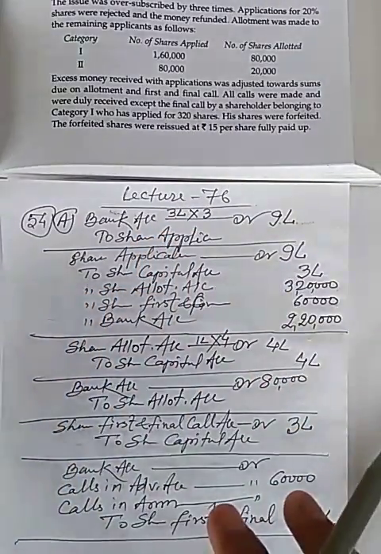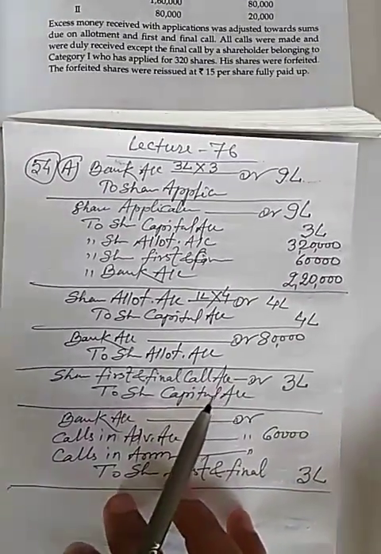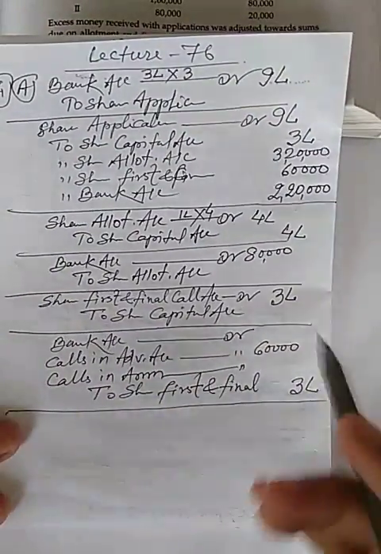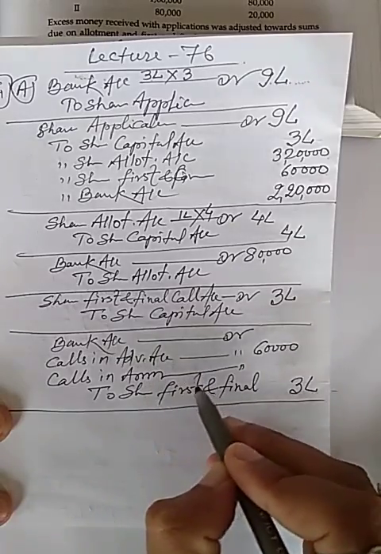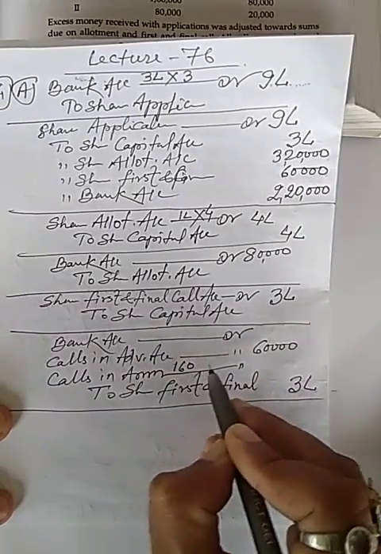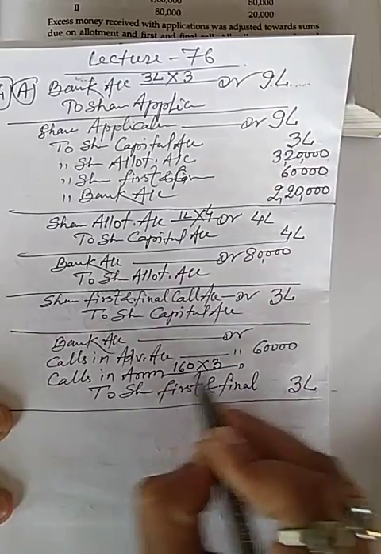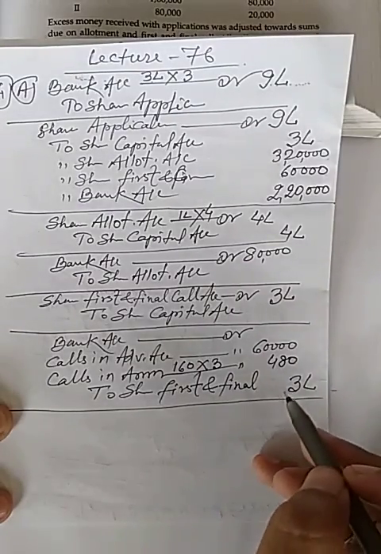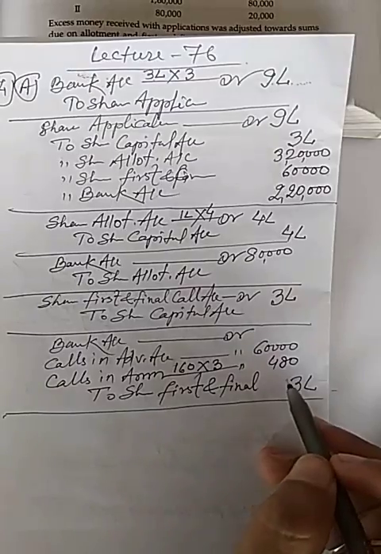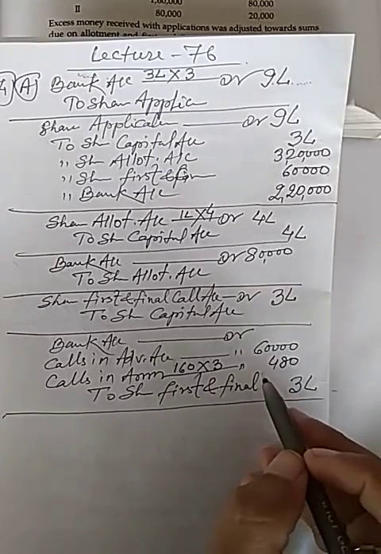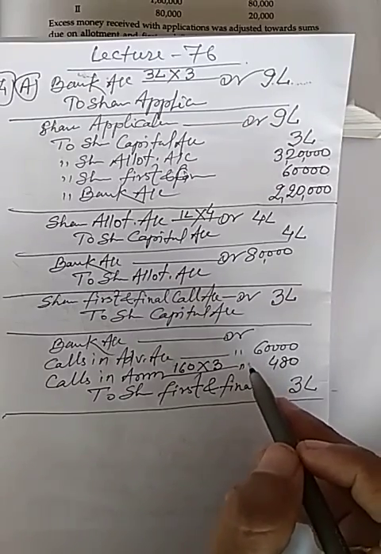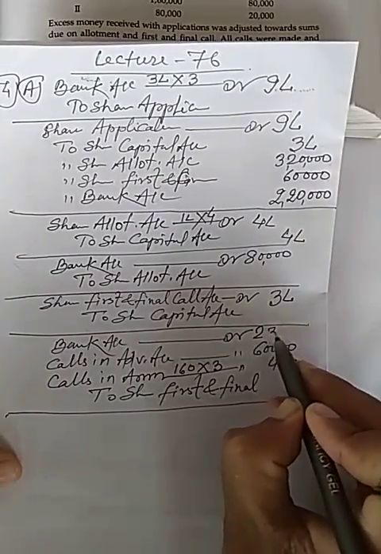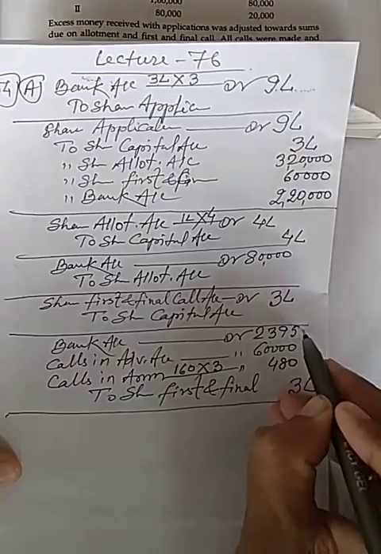So we can say that only on 160 shares first and final call money was not received. So it will be calls in arrears on 160 shares at the rate of 3 each. It will be 480 rupees only, and the remaining balance out of 3 lakh will be shown in bank account. So now it will be 2,39,520.